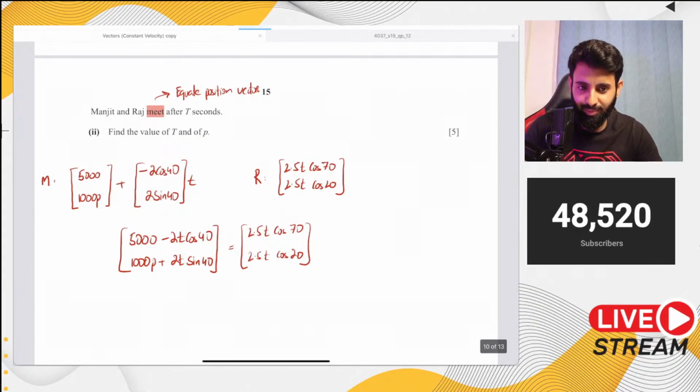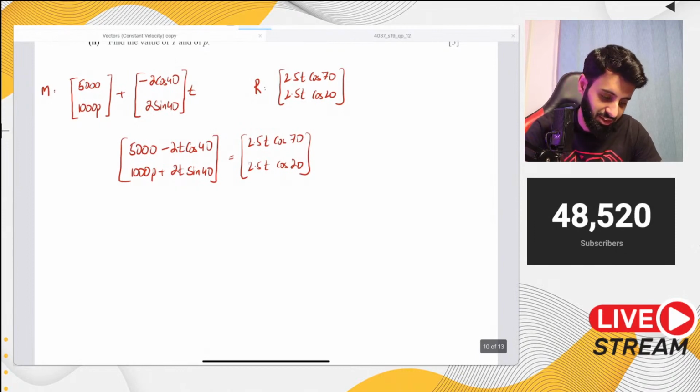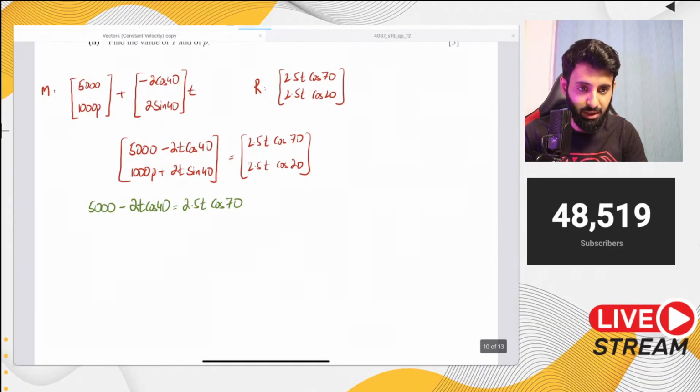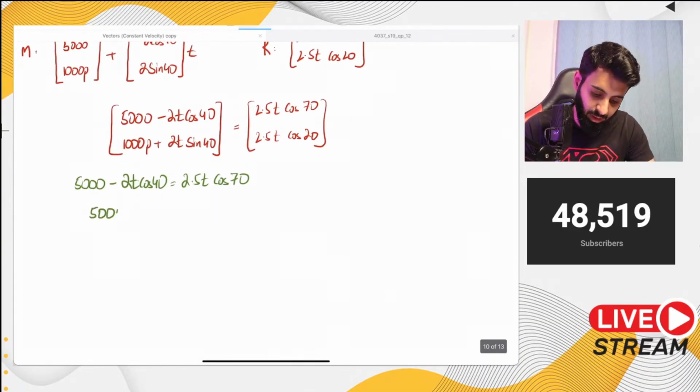Yeah, so we're going to use the x component, because y has p. Okay, you're right. So we have 5000 minus 2t cos 40, which is equal to 2.5t cos 70. Now this is the test of your algebra. First we'll take all the t's on one side.